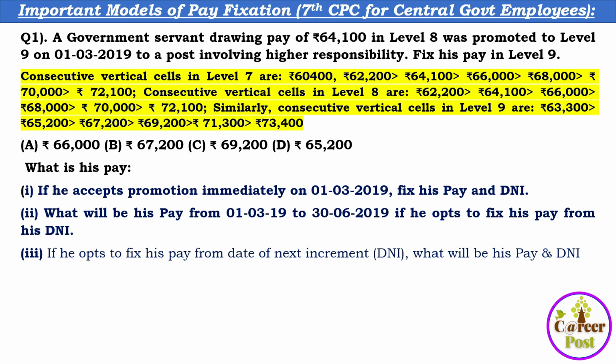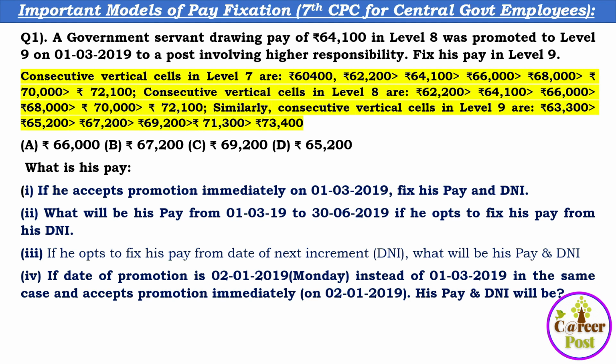And the fourth question is, if the date of promotion is 2/1/2019, that is the second day of January, which happens to be a Monday, instead of 1/3/2019 as in the earlier question, and he accepts promotion immediately on 2/1/2019, what will be his pay and what will be the date of next increment?